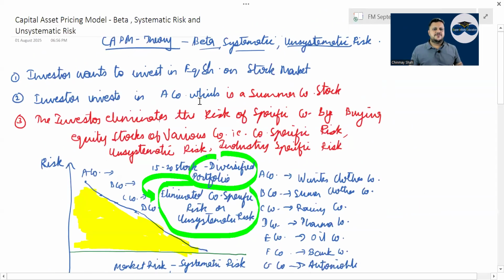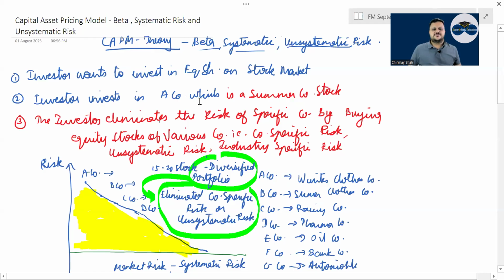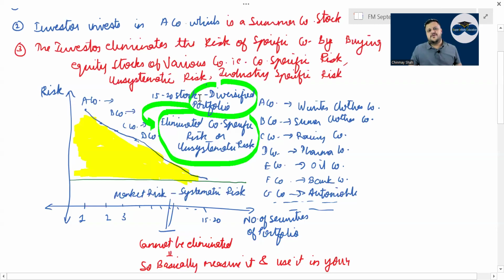Then CAPM. What is the CAPM theory? CAPM theory says that an investor wants to invest in the stock market, correct? Then he comes to you and asks for a recommendation. You say take a summer company stock, right? Having only a summer company stock will be a lot of risk. So you say buy a winter company stock, the risk reduces. So on, you tell him which stocks of different industries have to be bought, and because of which you would eliminate the company specific risk or unsystematic risk by diversifying the portfolio by taking 15-20 stocks from different industries, correct?